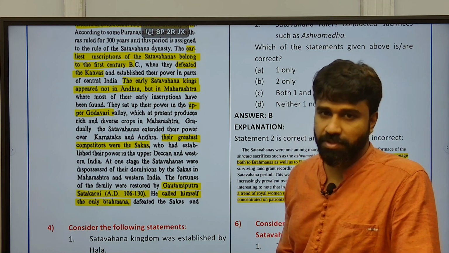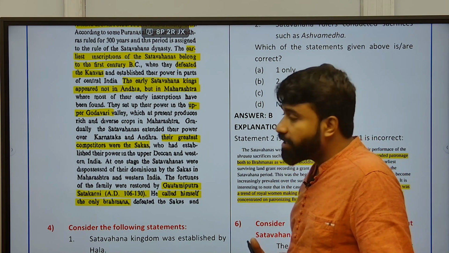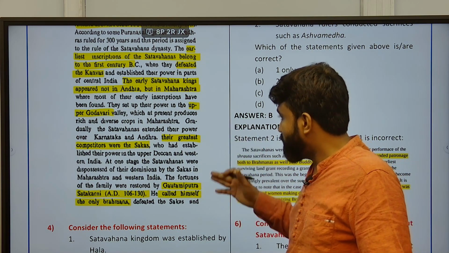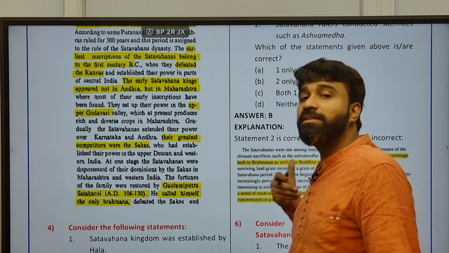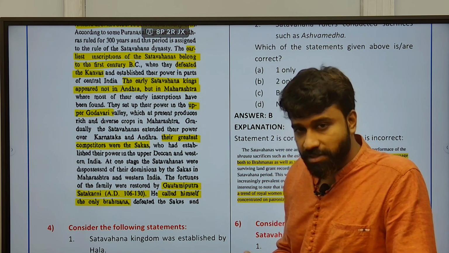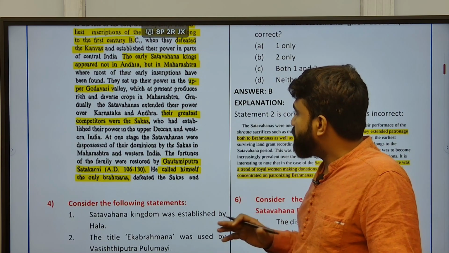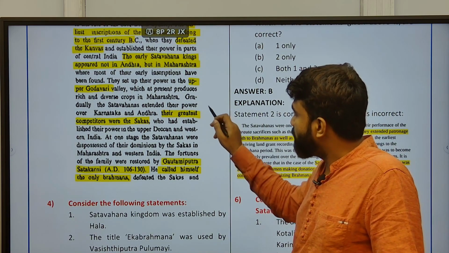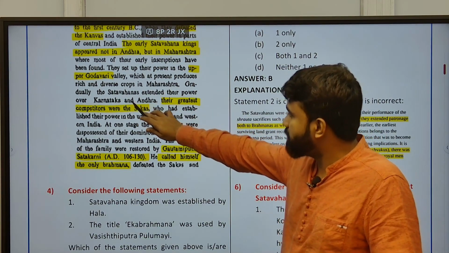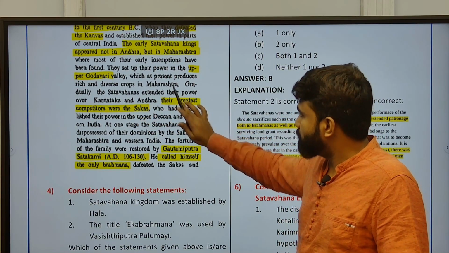There was a dispute, however, mostly historians are considering they belong to the Maharashtra region. Early Shatavahanas expanded their territory and adopted Sanskrit as the major language of this dynasty. That is very important. They set up their power in the upper Godavari valley, which presently produces rich and diverse crops in Maharashtra.